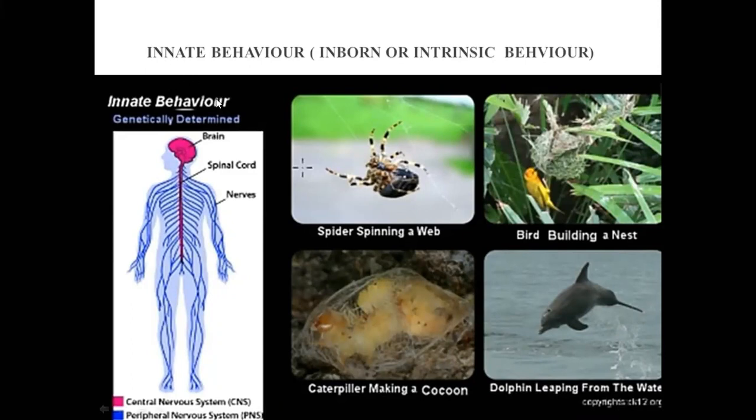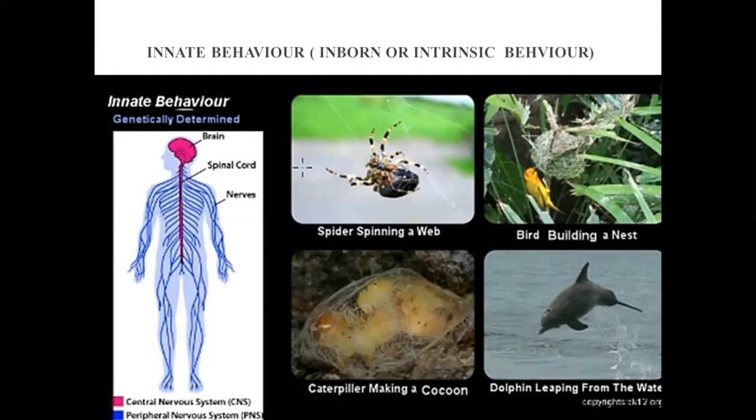Innate behavior is the behavior that there is no need to learn. It is present when you are born, and it is also known as inborn or intrinsic behavior. Simply, you can define innate behavior as a behavior resulting from genetically determined neural programs that are part of the nervous system at the time of birth or develop at an appropriate point in maturation.